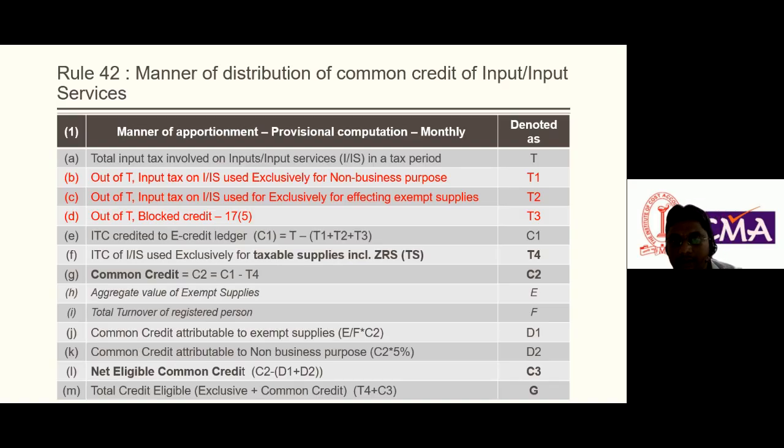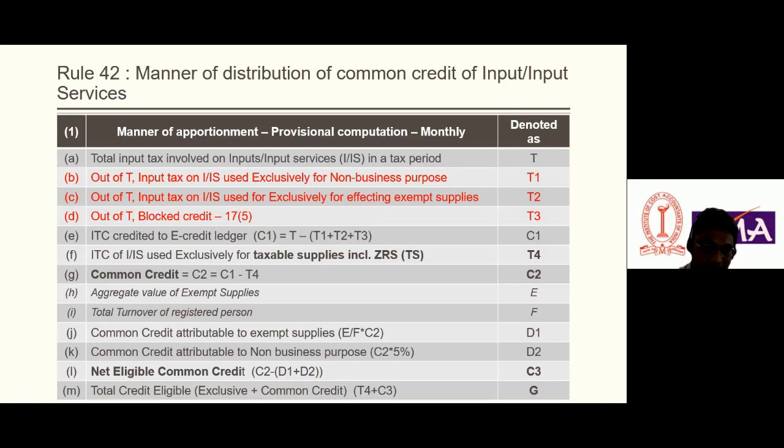If a business supplies both taxable supply and exempt supply, then it needs to follow rule 42 and compute the ITC on the basis of rule 42. It is very simple, but we have seen many people confused in rule 42 on how to compute the common credit and how to compute the value of exempt supply.